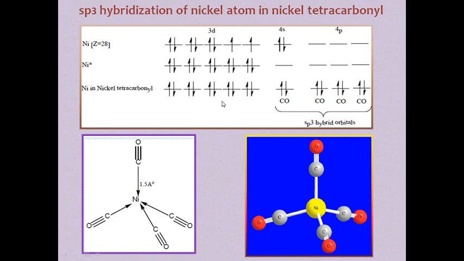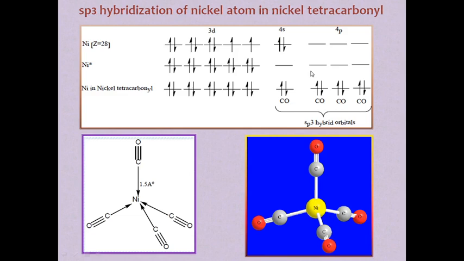So nickel in nickel tetracarbonyl state, the 4 carbon monoxide molecules, these are the 4 carbonyl molecules, give their electrons to the empty 4s and 4p shell orbitals. So this s orbital and px, py, pz will fill with the electrons of carbonyl molecule, so that these are the sp3 hybrid orbitals. So this is a structure of nickel with the carbonyl groups, and this is the 3d structure of nickel along with the carbonyls. This is the structure of nickel tetracarbonyl.